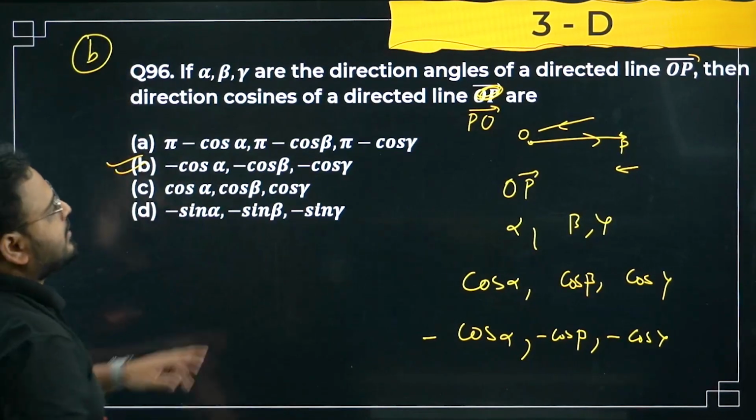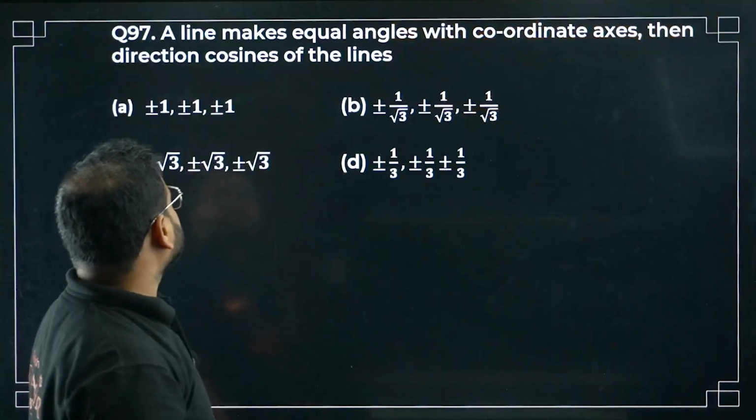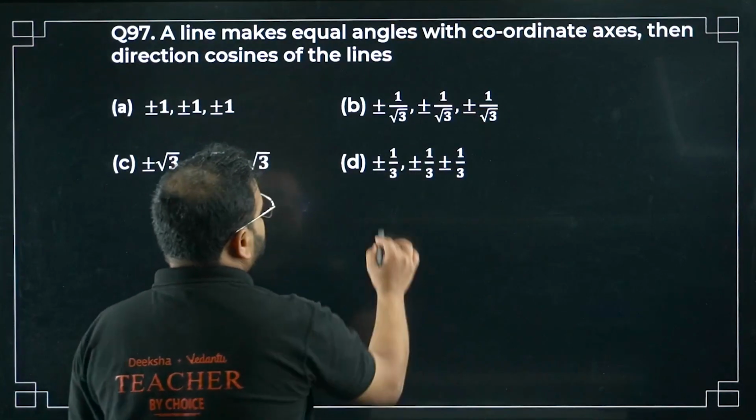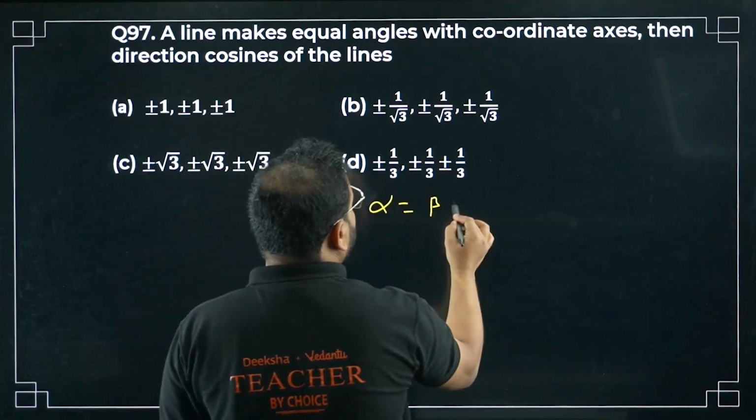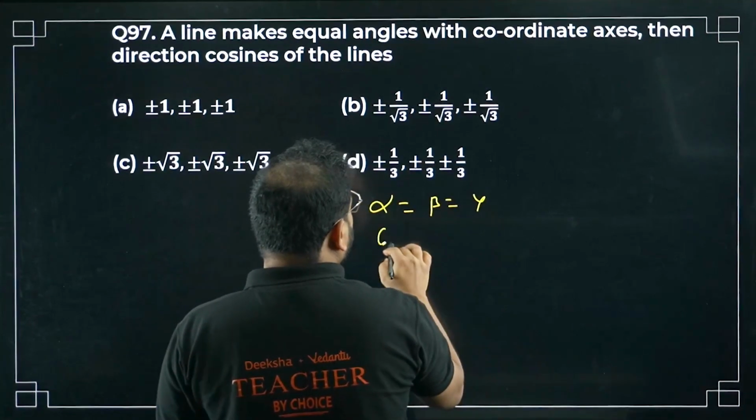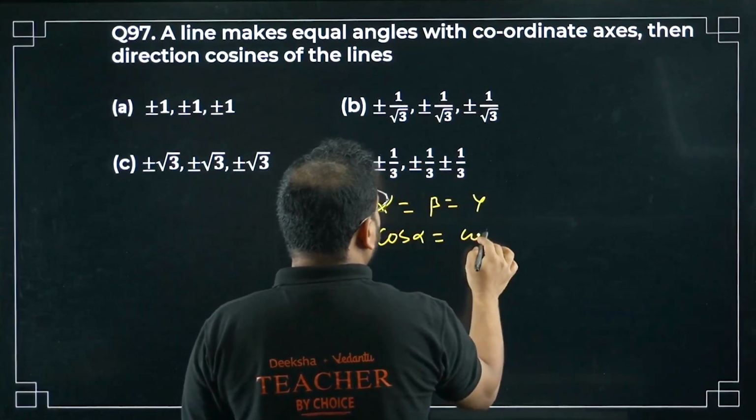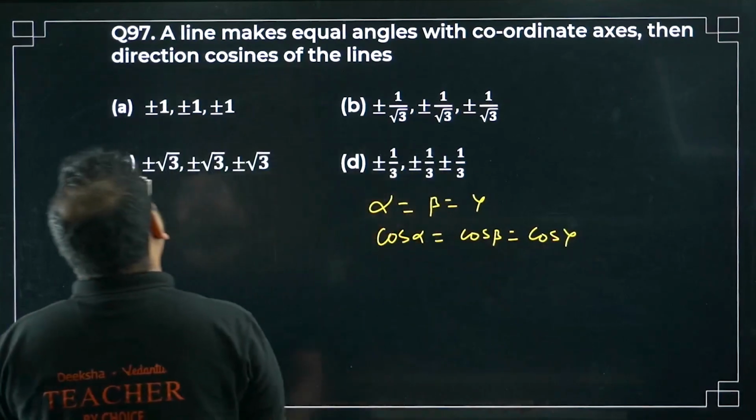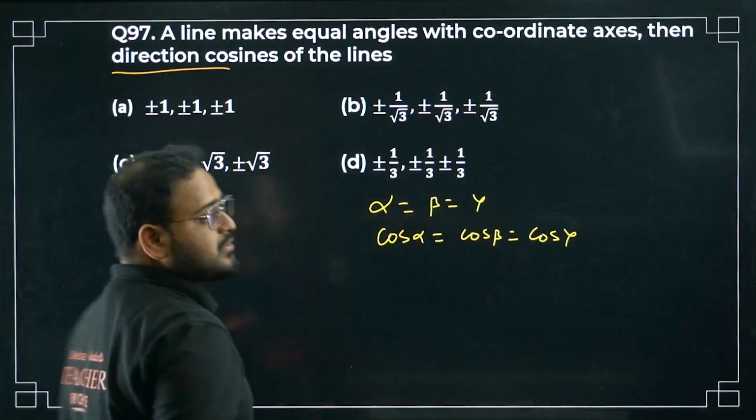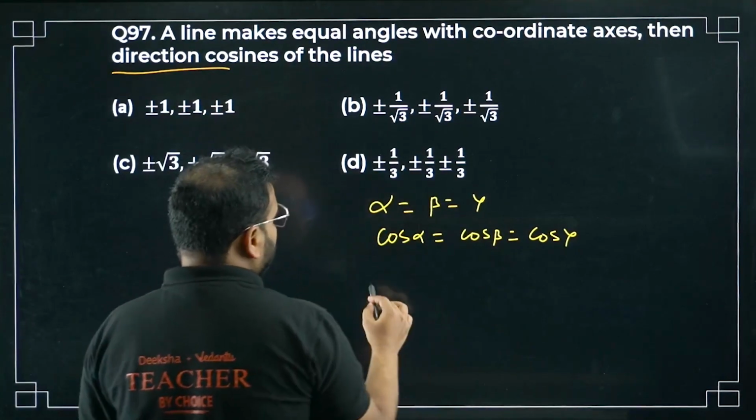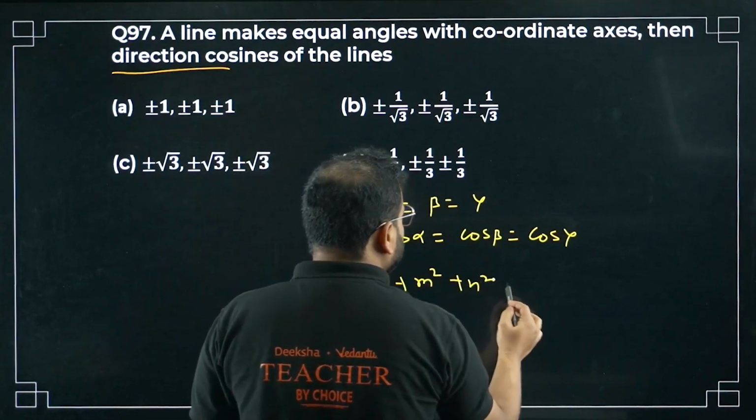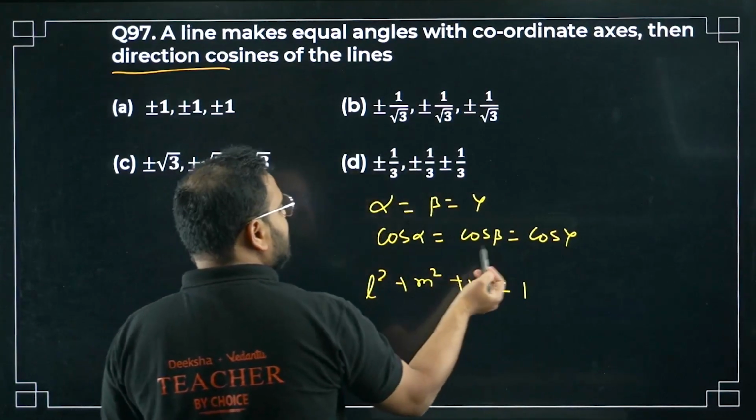Moving on to question number 97. A line makes equal angles with coordinate axis. It means alpha equals beta equals gamma. It means cos alpha equals cos beta equals cos gamma. What are they asking? Again, same thing, direction cosines only. How do you solve it? You know the formula, L square plus M square plus N square is 1. This is L, this is M, this is N, right?